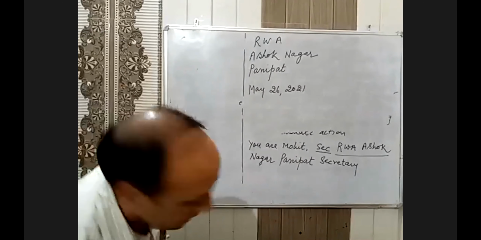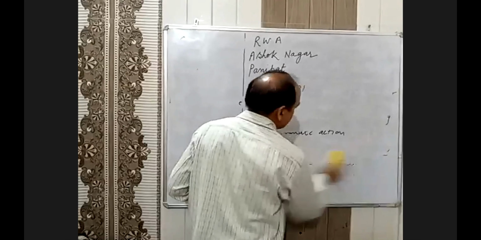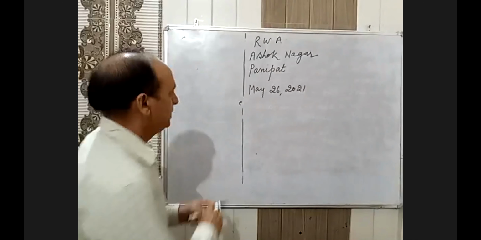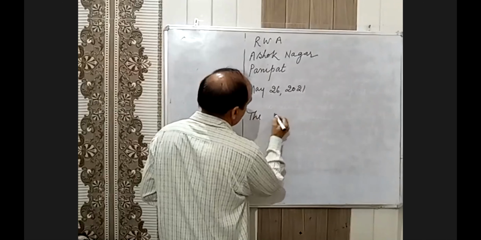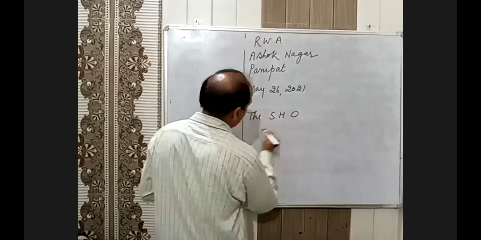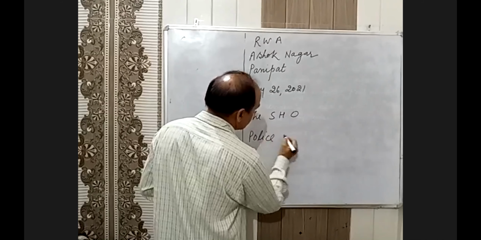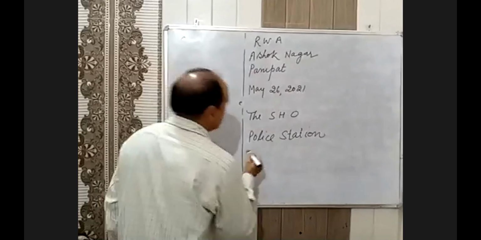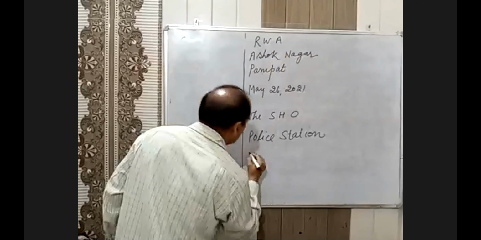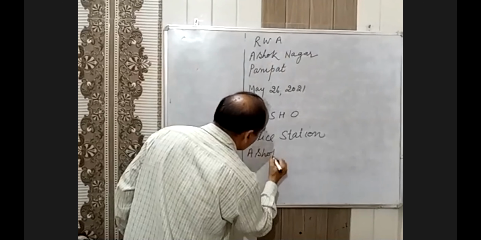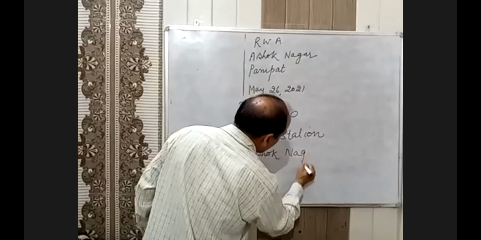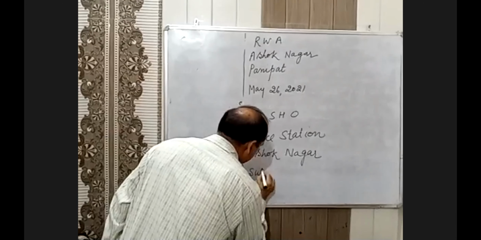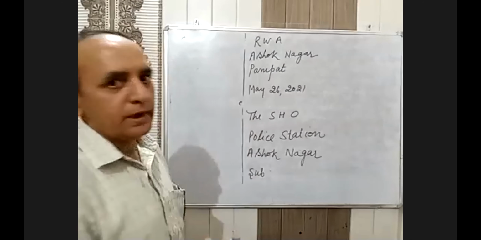Then you write the address of the addressee, where you have to write the SHO, Station House Officer, same police station. Next, now your subject. Problem created by a car.